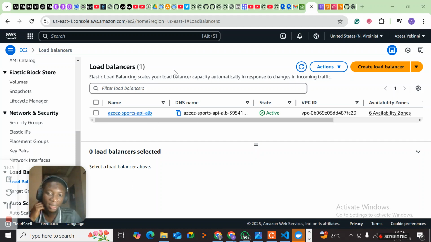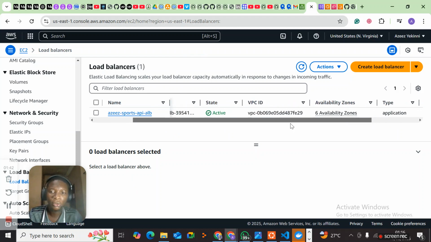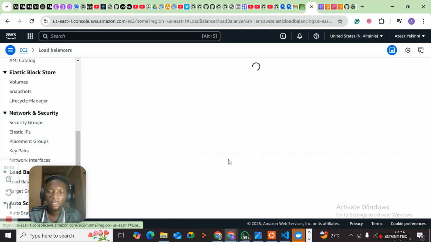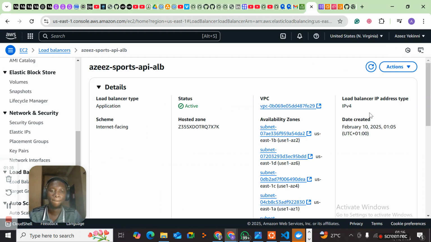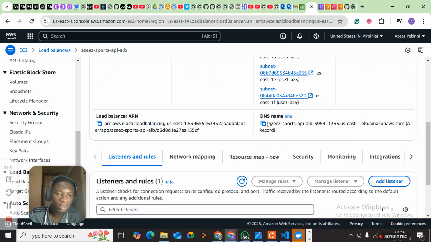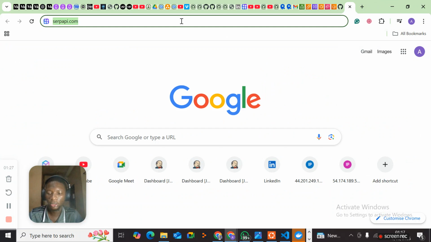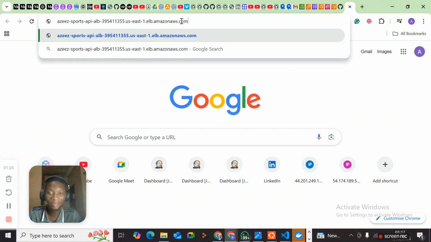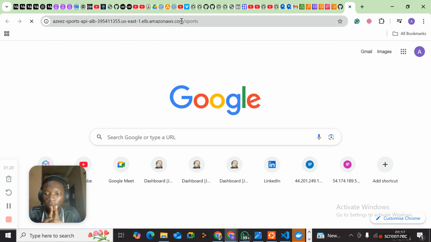So our load balancer is here. Our load balancer is active, 6 availability zones. Let's take the load balancer's DNS. Here's the DNS. Copy. And let's go to our browser and add the /ports endpoint behind it. You can see what we have.